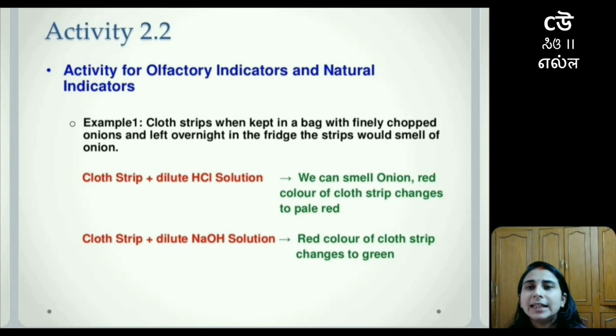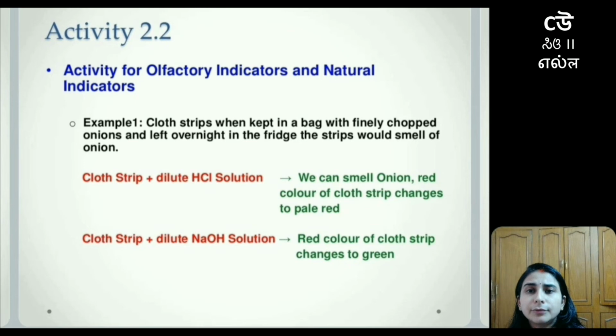This activity is about olfactory indicators and natural indicators. Example 1 shows cloth strips kept in a bag with finely chopped onions and left overnight in the fridge; the strip will have a smell of onion. The reason is that when this cloth strip comes in contact with dilute hydrochloric acid solution, we can smell onion.